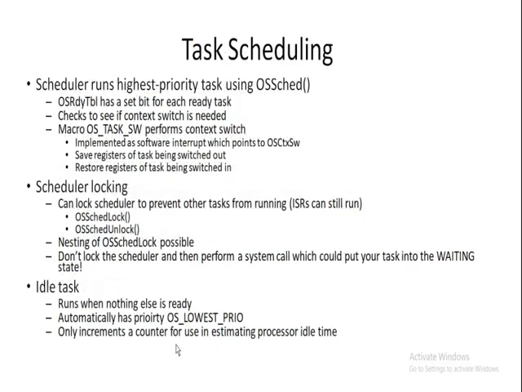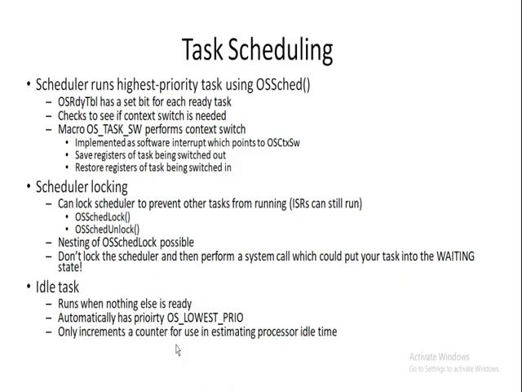Whenever an OS scheduling function is executed, the scheduler runs the highest priority task. The OS ready table has a set bit for each ready task. Then it checks to see if a context switch is needed. Context switch means switching from one task to another task. That context switch is performed by the function OS task SW, which is a software interrupt.